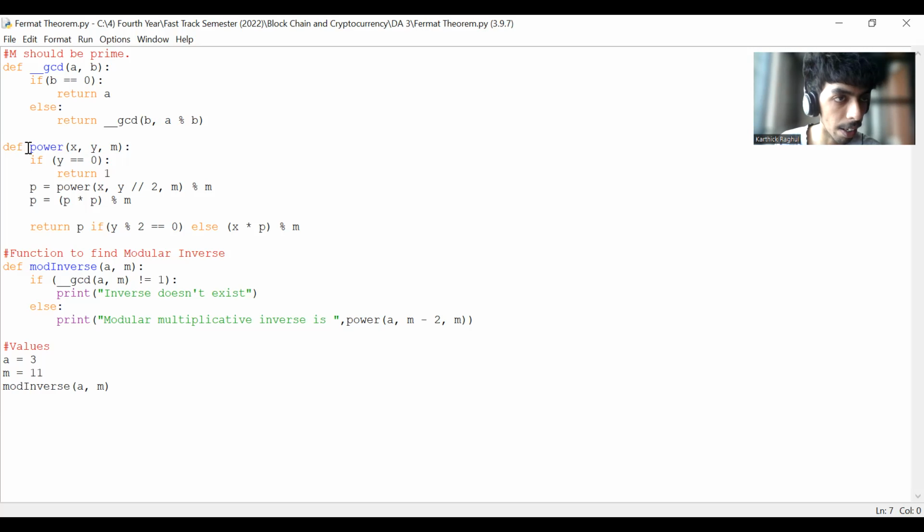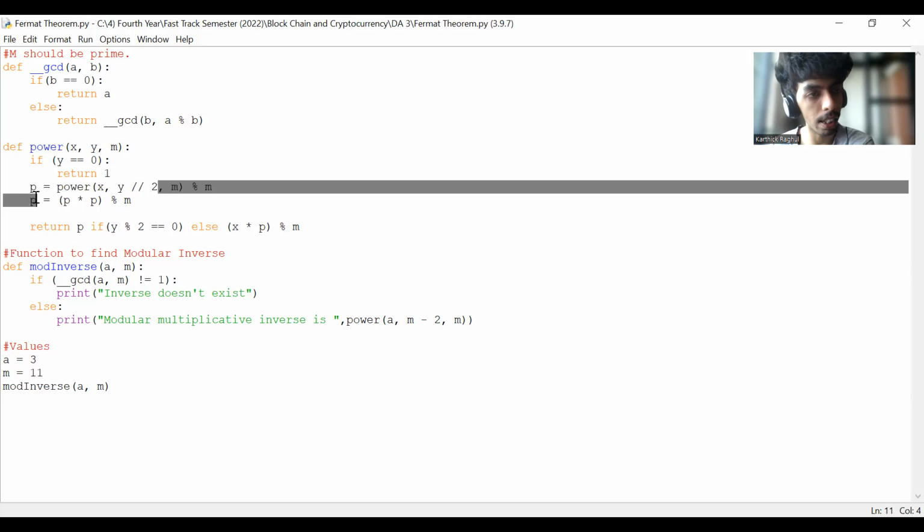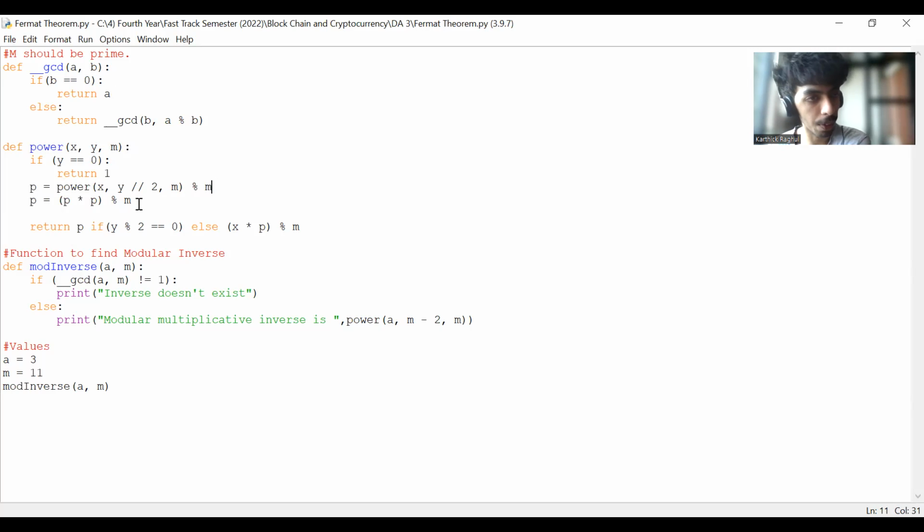And in the second function, I have given the power of x power y, and if y is equal to 0, then we should return 1, or else we should compute the value of p, which is the power of x comma y floor division 2, mod m. The reason we use floor division is to round it down to the nearest integer. Then we should return p squared if y mod 2 is equal to 0, or else we compute x multiplied by p squared, modulo m.